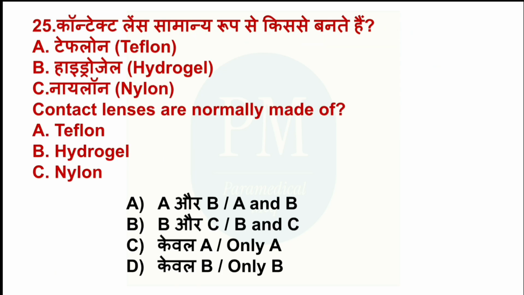Contact lenses are normally made of: A, Teflon. B, hydrogel. C, nylon. Option A, A and B. Option B, B and C. Option C, only A. Option D, only B. The correct option is option D, only B.